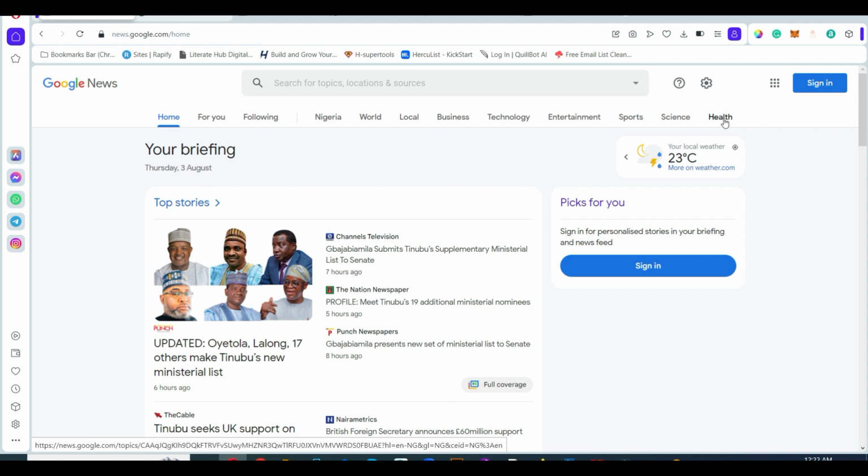And before you can start this, you have to think of the niche you have a keen interest in. You have to understand the niche you want to write a blog on, because if you choose a niche that you don't have interest in, in the long run you'll be tired. So just find something that gets your interest and key into it and start making money immediately. All right, so guys, let's go into this tutorial now.